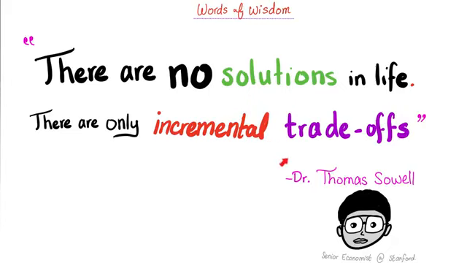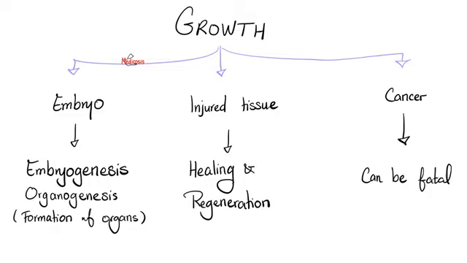There are no solutions in life. There are only incremental trade-offs. Hey, medicosis, is growth a good thing? Well, it depends. There are no solutions, only trade-offs. A growth in an embryo usually provides embryogenesis or organogenesis. This is basically the entire embryo. An embryo who's not growing is not going to make it.